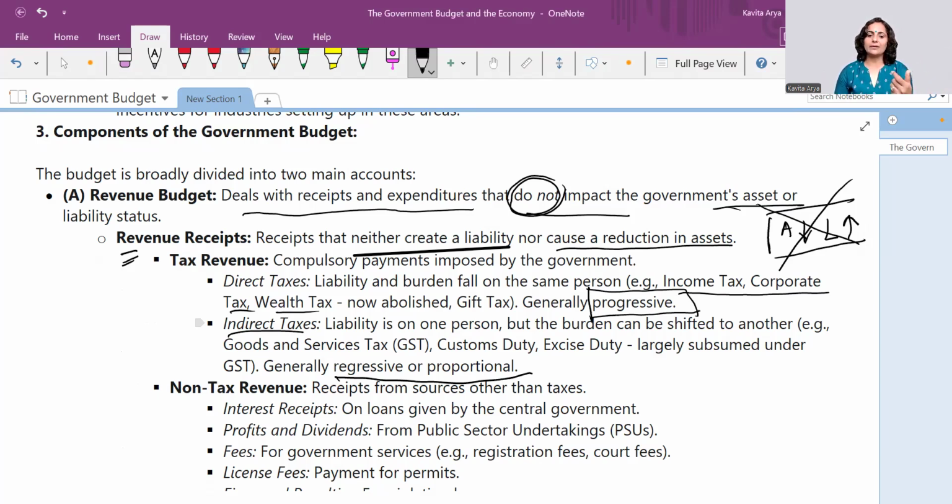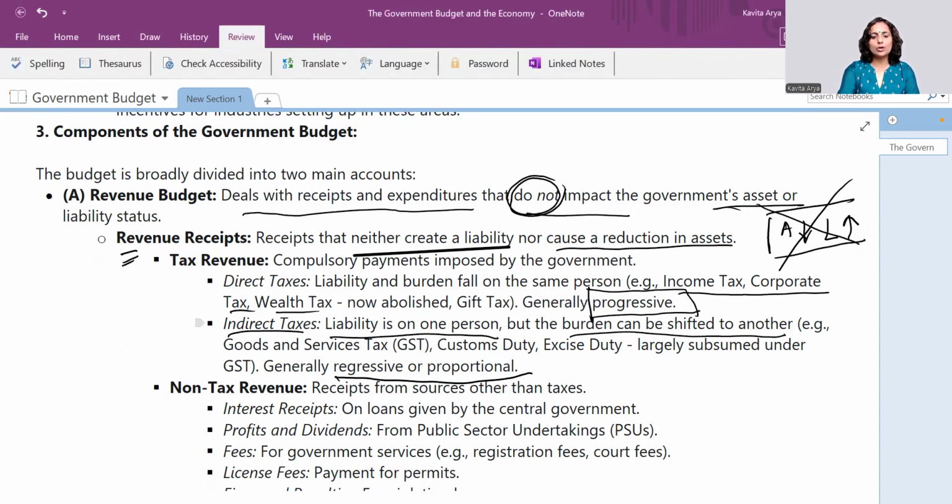But who actually paid it? You paid it. So the theater owner shifted that burden onto you but paid it himself. This is why we say the liability is on one person but can be shifted to another.